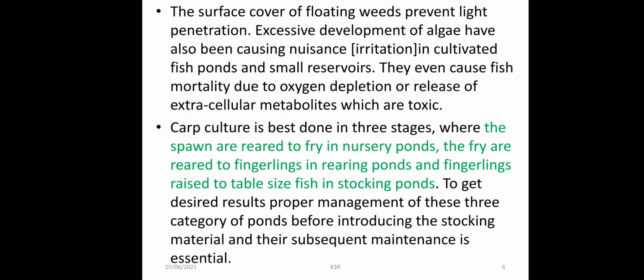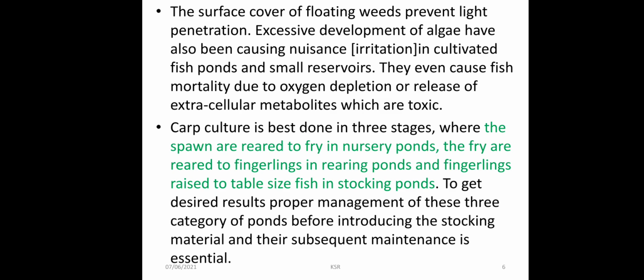fish production. The surface cover of floating weeds prevents light penetration. As is well known, when light is not penetrated, plankton production will not go on normally, and it will affect the availability of food for fishes. As we know, there is a food chain of producer, consumer, tertiary consumer and decomposer in an aquatic body.